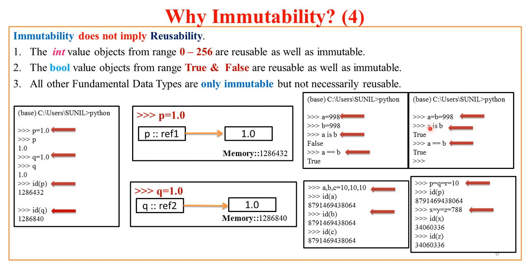But here, for your surprise, A is B is true and A equal to B is also true. Why? Whereas in the earlier case, these two variables A and B having the same assignments were not given the same memory, because reusability is permitted up to what range? 0 to 256. But here it is a contradiction.